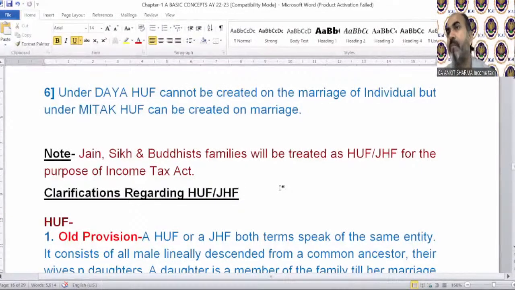Buddha Dharma was started by Raja Siddhartha. He was also a Hindu, and he left all his kingdom, etc., and started a new religion that is called Buddhism. So he also belongs to a Hindu family, and technically it started from India also. That's why these three have the characteristics of a Hindu family. So for income tax, if you belong to these families, then the same concept of HUF and JHF is applicable to you also.